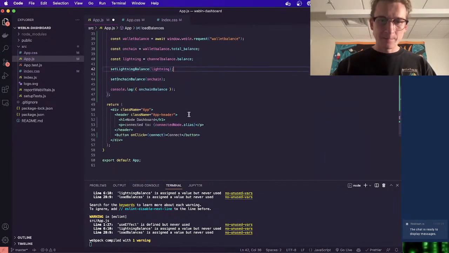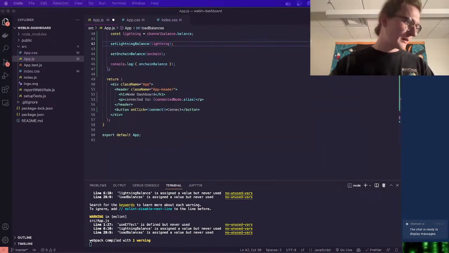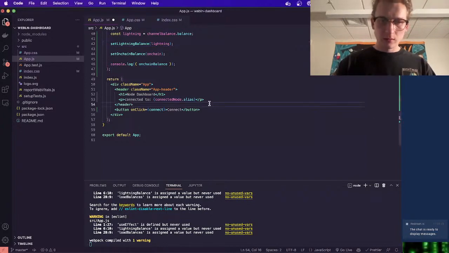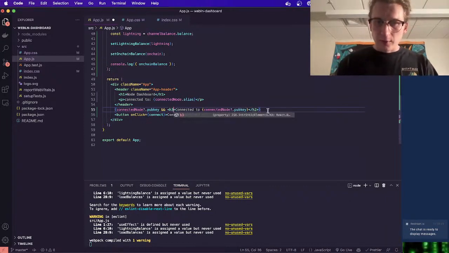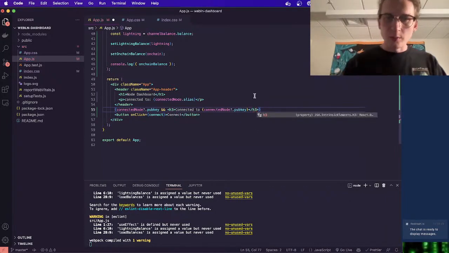And let's add some information here. I'm going to have an H2 here. Let's actually make this an H3. We're going to show our pub key.